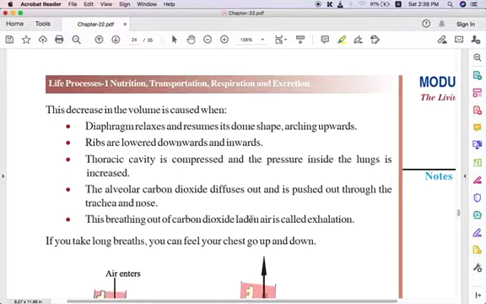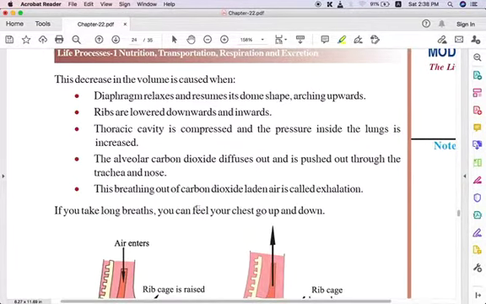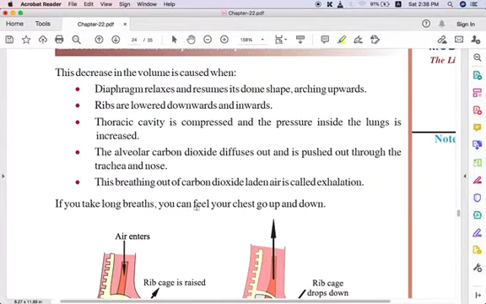The thoracic cavity, that is the chest cavity, is compressed during exhalation, and pressure inside the lungs is increased because of the lesser available space. Then the alveolar carbon dioxide diffuses out and is pushed out through the trachea and the nose. You can feel the carbon dioxide being pushed out through the trachea and finally through the nose.